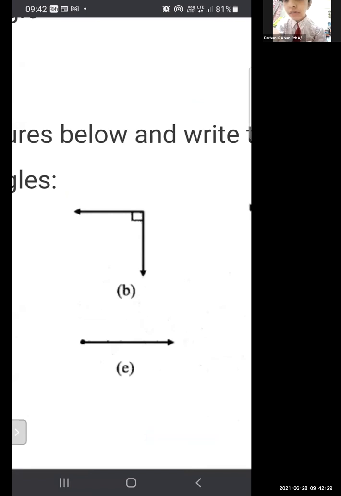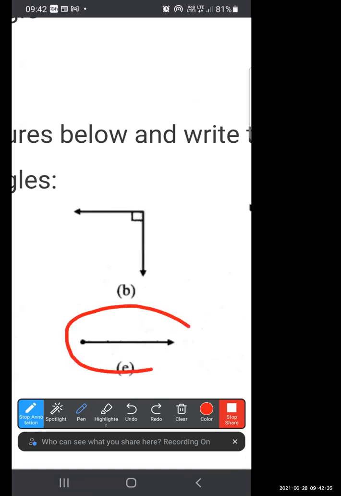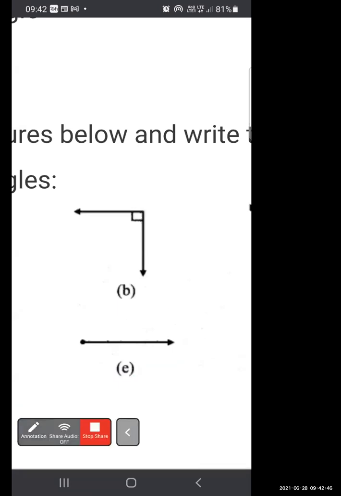Yes, Farhan. What do you think? Which type of angle is this? Straight angle. Okay, straight angle. Mute yourself, beta.